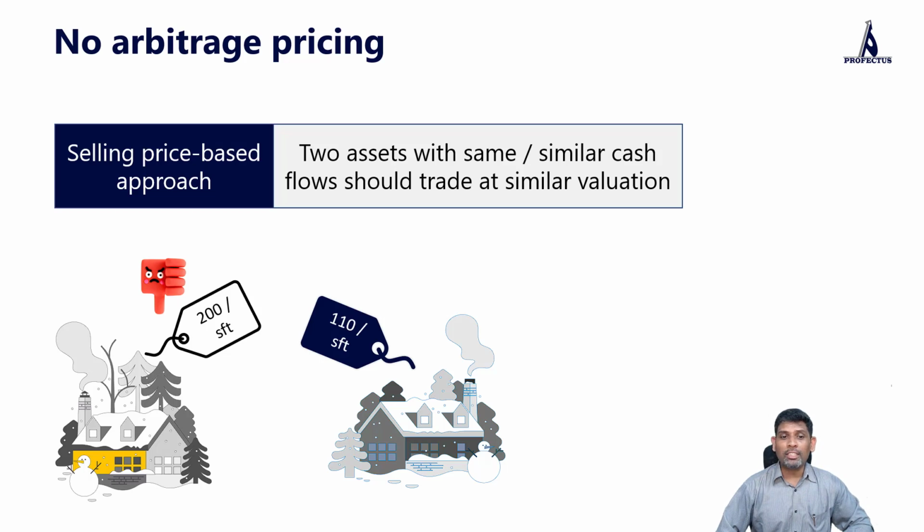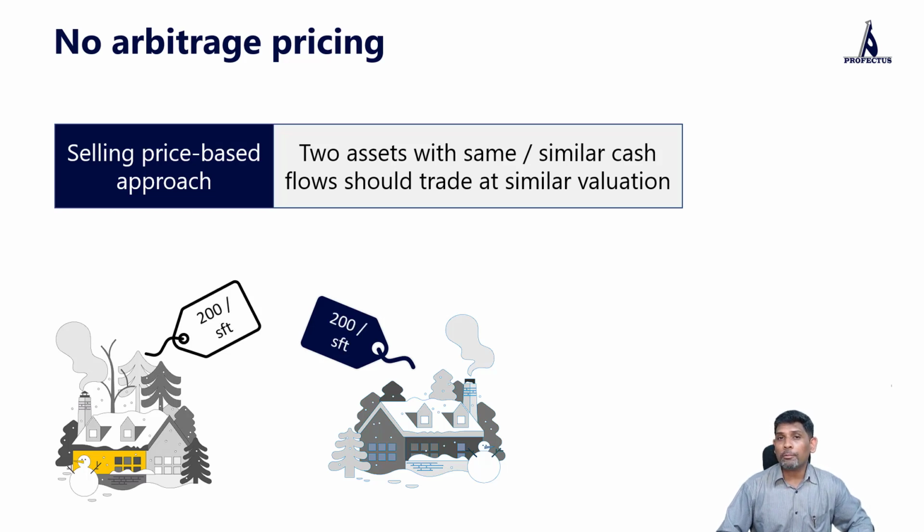In that case, what is likely to happen is the premium property would see its price getting revised downwards because other comparable properties are getting sold at much lower prices. So you will see this property getting sold also at a similar price level. But if market price is so high or market demand is so high that there are takers for the $200 per square feet apartment or property as well, then what is likely to happen is the sellers who are selling the other properties at lower prices will revise their price upwards.